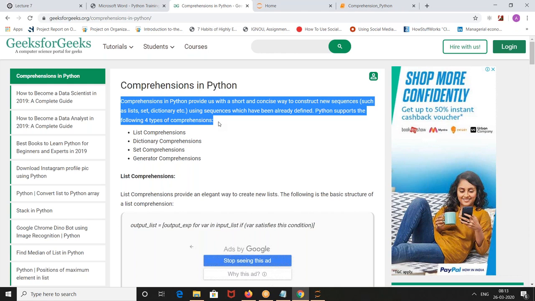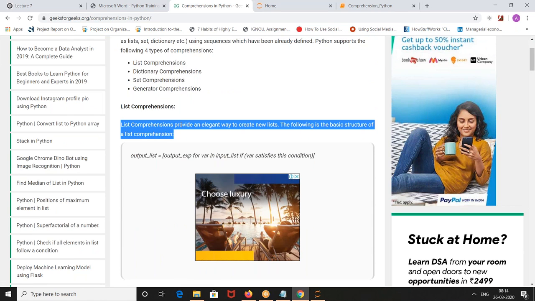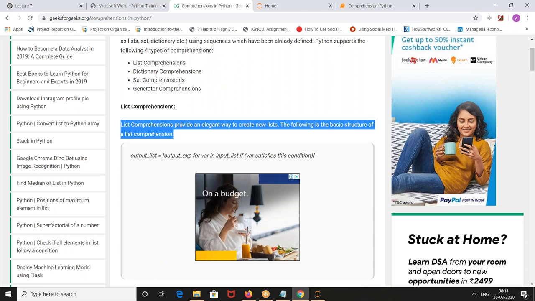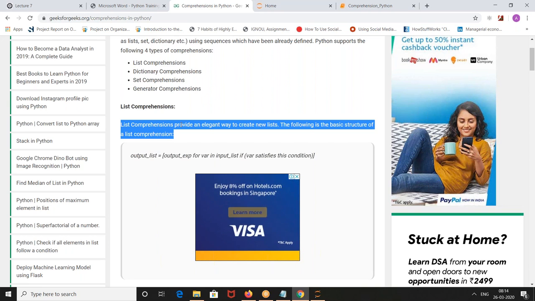Comprehension: Python provides us with a short and concise way to construct new sequences such as list, set, dictionary, etc. Using sequences which have already been defined, Python supports the following 4 types of comprehension. List comprehensions provide an elegant way to create new lists. The following is the basic structure of a list comprehension.